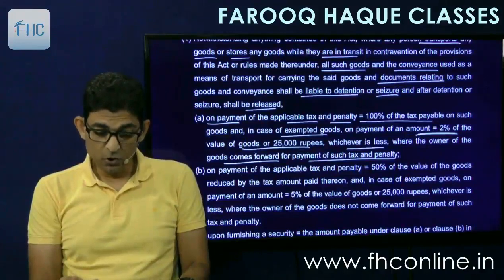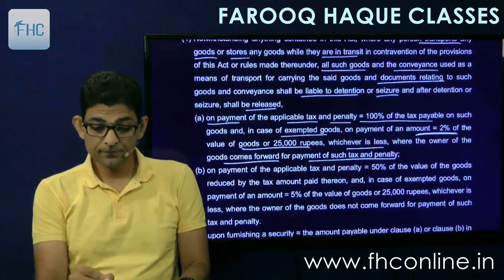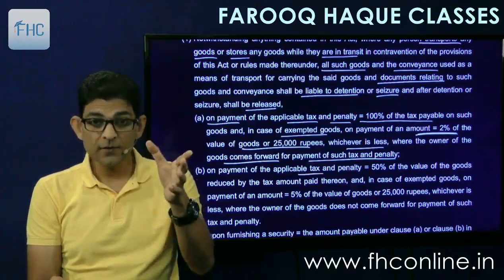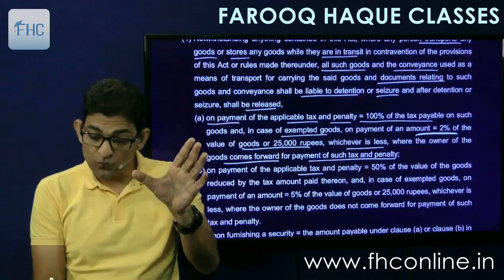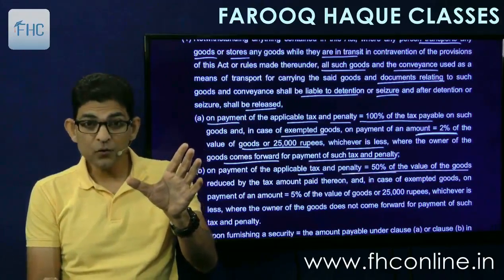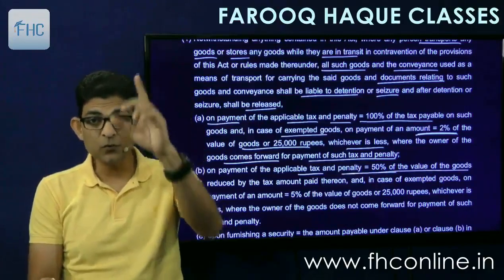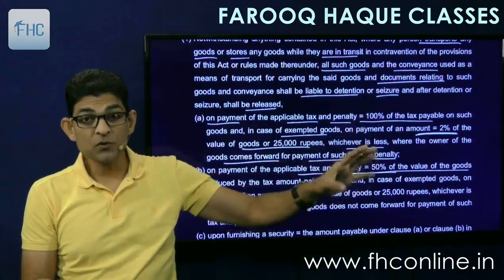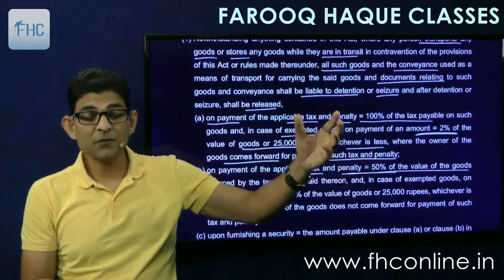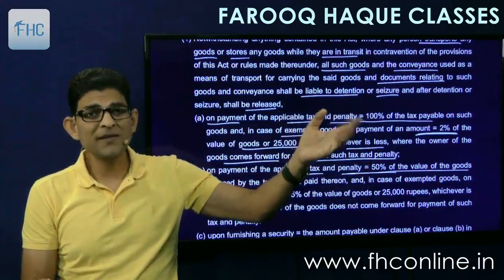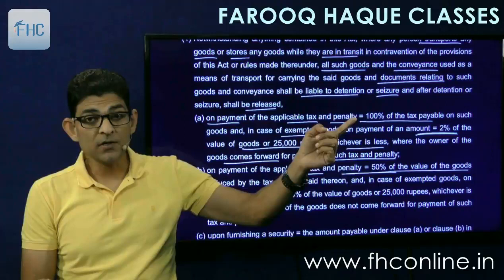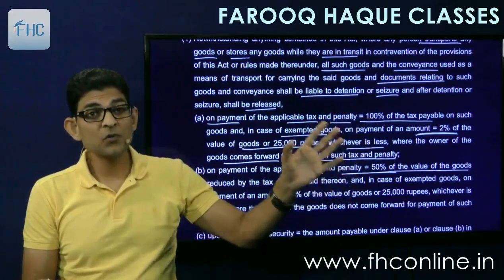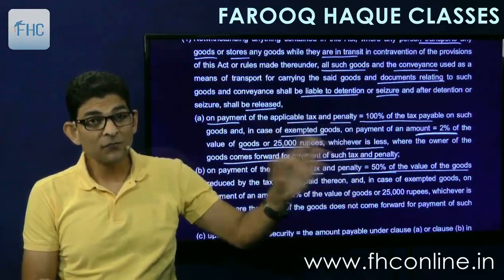Then point B says on payment of applicable tax and penalty equal to 50% of the value of the goods. Not 50% of tax, 50% of the value of the goods. Here it is 100% of tax. Here it is 50% of the value of the goods. So for example, say the value is 1 lakh. Tax will be 18,000 at 18%. So here the penalty will be 18,000. Here the penalty will be 50% of 1 lakh, meaning 50,000.